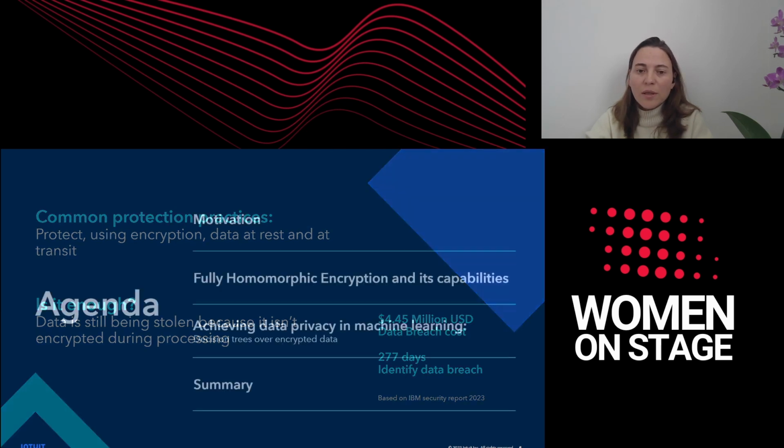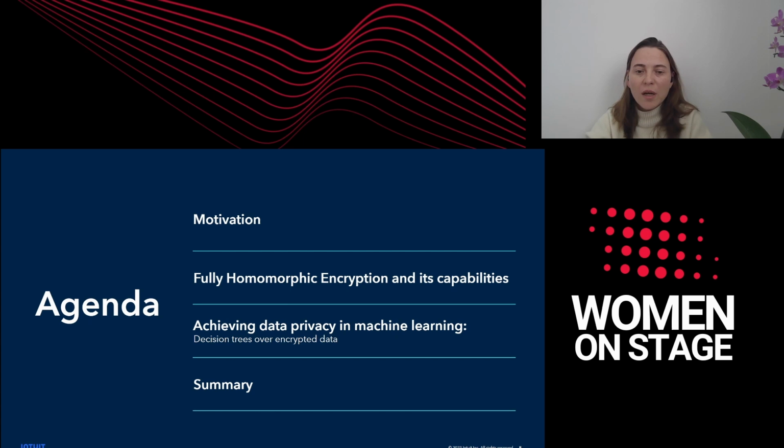So in the rest of this talk, I'm going to start with motivation and give you a concrete example to illustrate why the existing treatment for data protection is insufficient and why we are still facing a data leakage threat. Then I'll introduce a new technology called fully homomorphic encryption and show you how we can use this technology in order to protect data within machine learning applications, and I will focus on decision tree-based models. And then I'll conclude my talk.